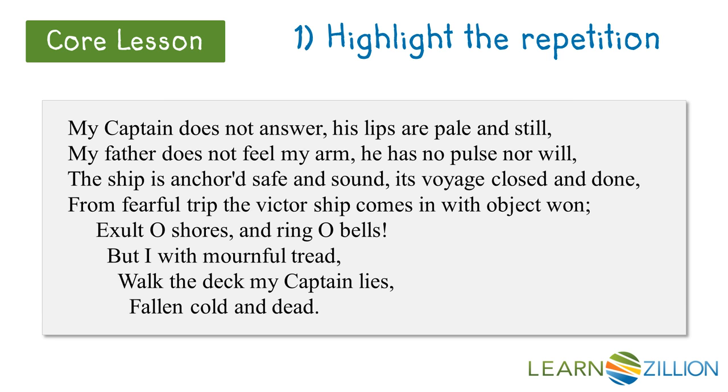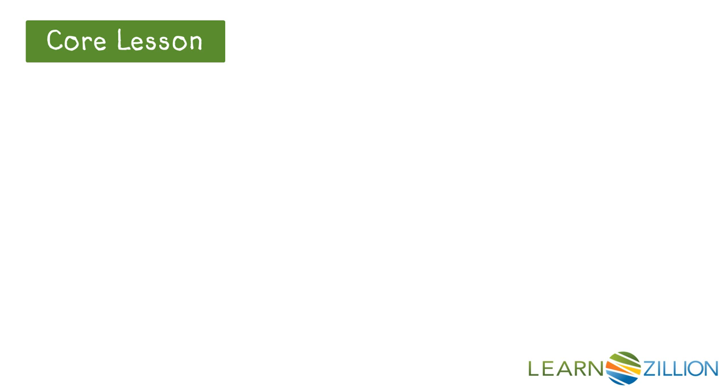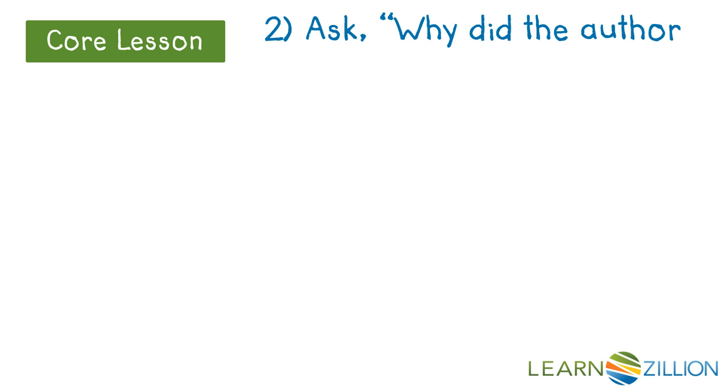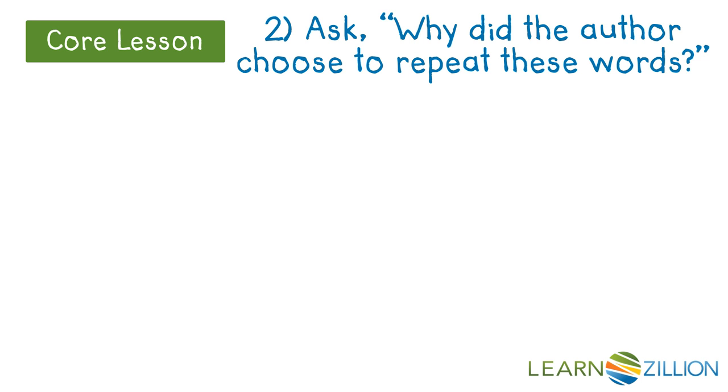There's some repetition. Again, I recognize those first words from the first stanza, so I'll highlight those words. Let's keep going. Now that we've highlighted the repetition, it's time to move on to the next step. We need to ask ourselves, why did the author choose to repeat these words? Let's look at what we highlighted.